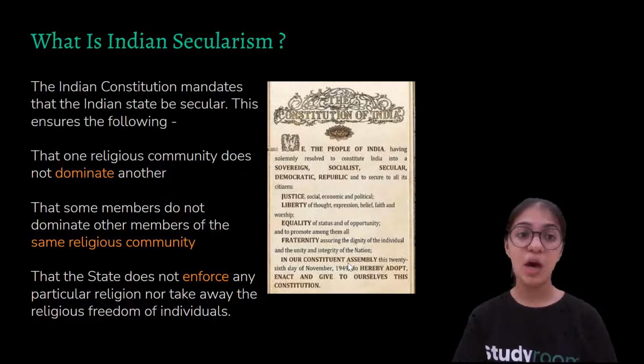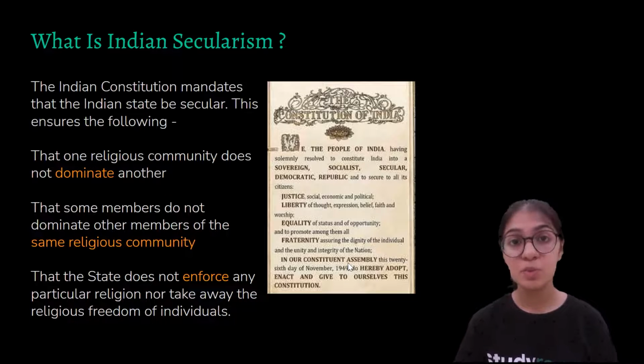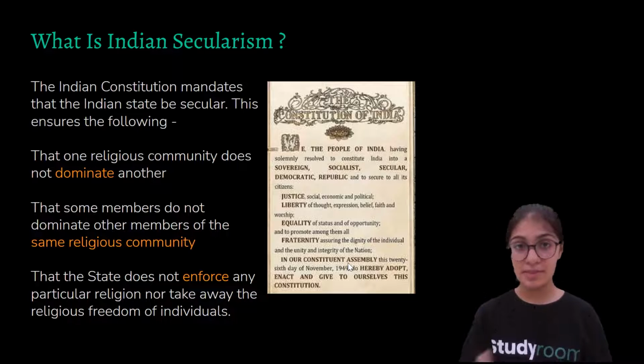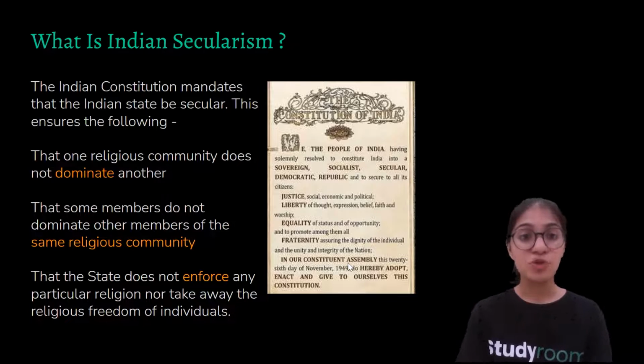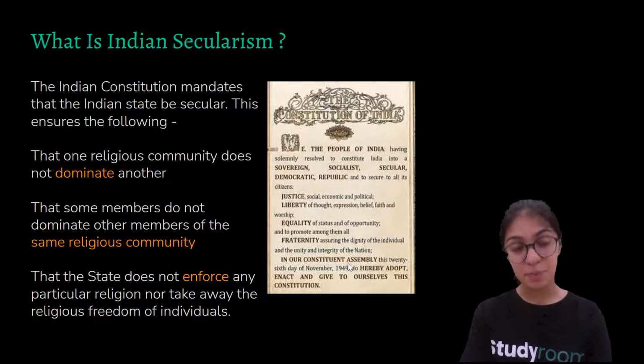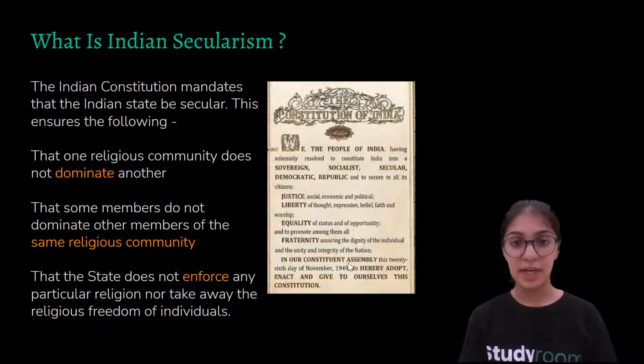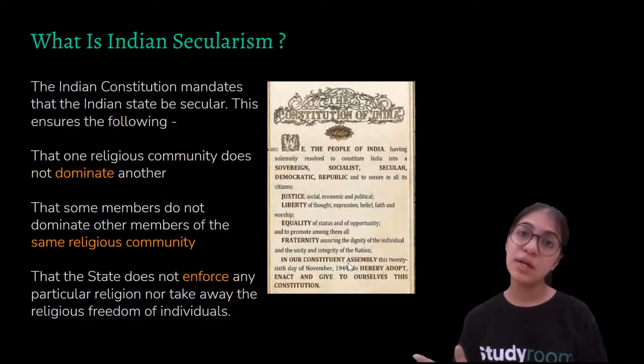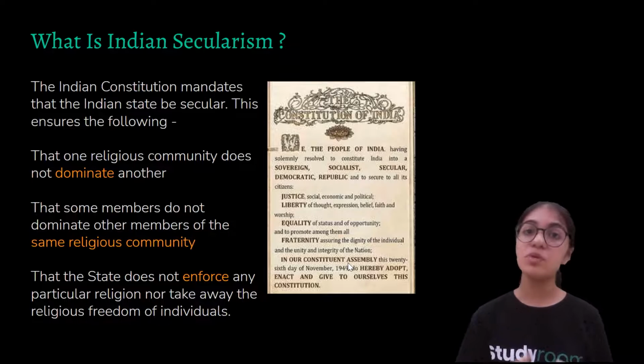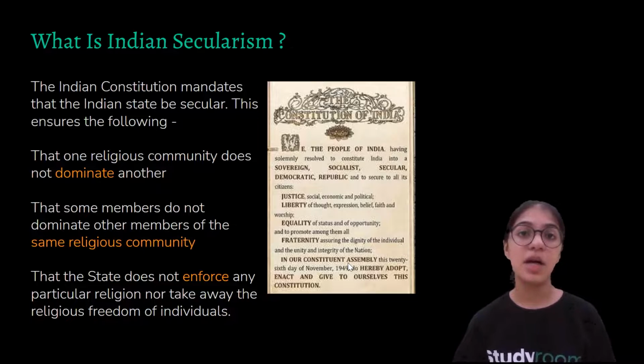As of now, we have understood what secularism is and why it is important. We have understood secularism through some basic examples also, and I'm sure that you have understood what secularism is by now. We have also understood what happens when a country is not secular. So now we will understand what makes a country secular, what makes India a secular state.